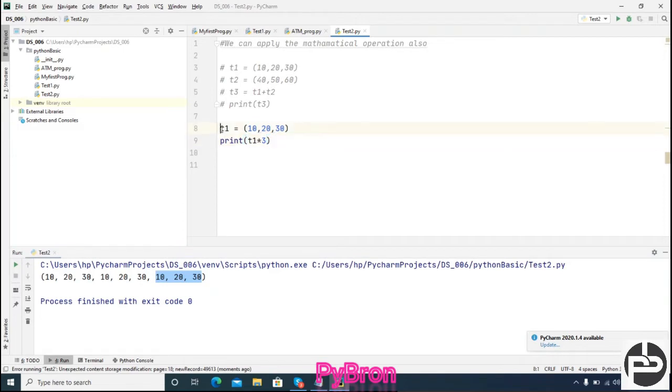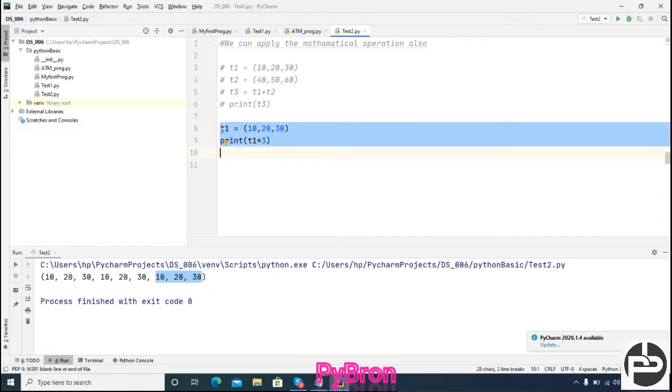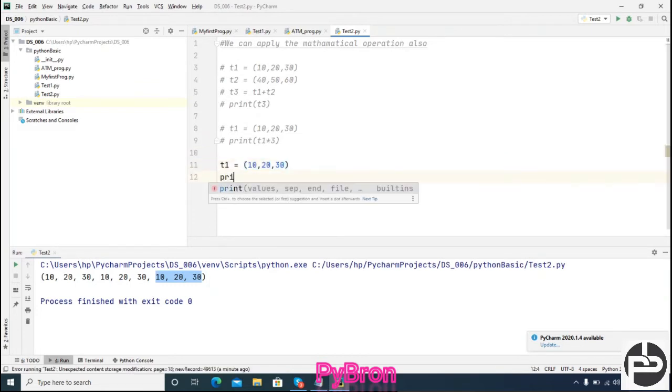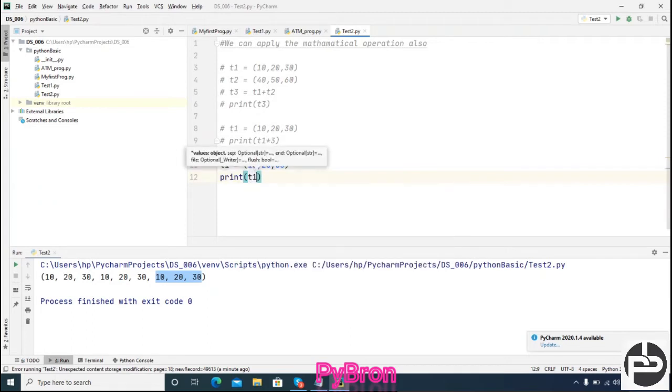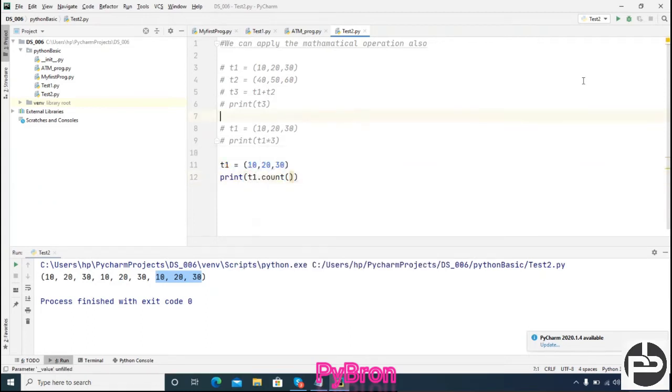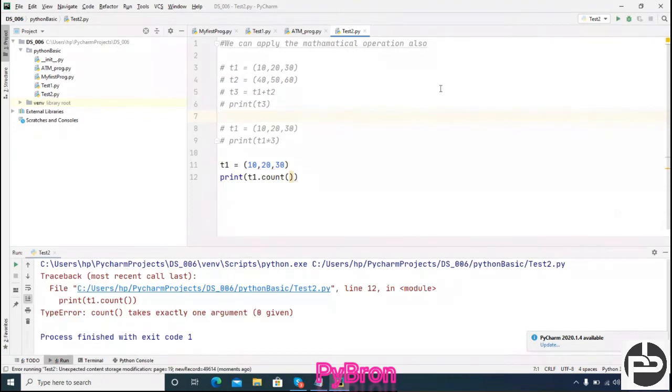Similar to the list, we had seen the count function, right? So the count function we can apply here also, print t1 dot count. Sorry, I made a mistake.